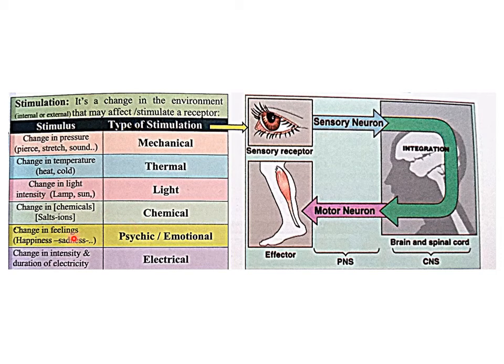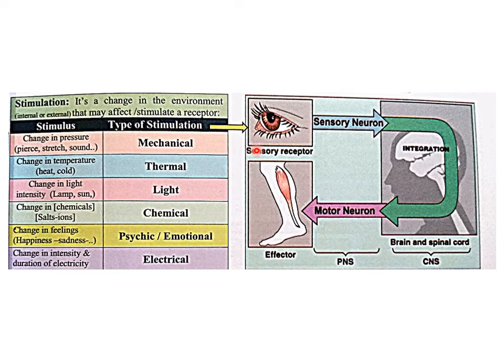A change in the feelings, like happiness or sadness, is called emotional. And a change in the intensity or duration of electricity is called electrical stimulation. Now, this stimulation is detected by a receptor, and the receptor will send this stimulation to the nervous system to integrate and analyze this information and do the special response. It means the movement in the effector organ.